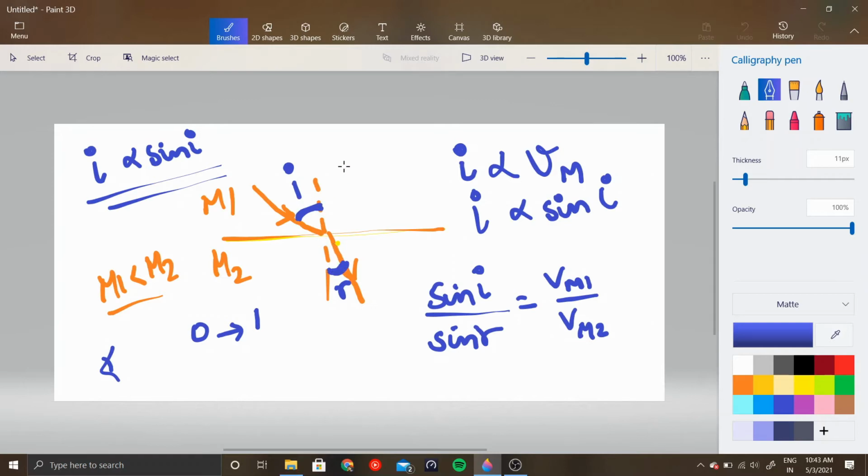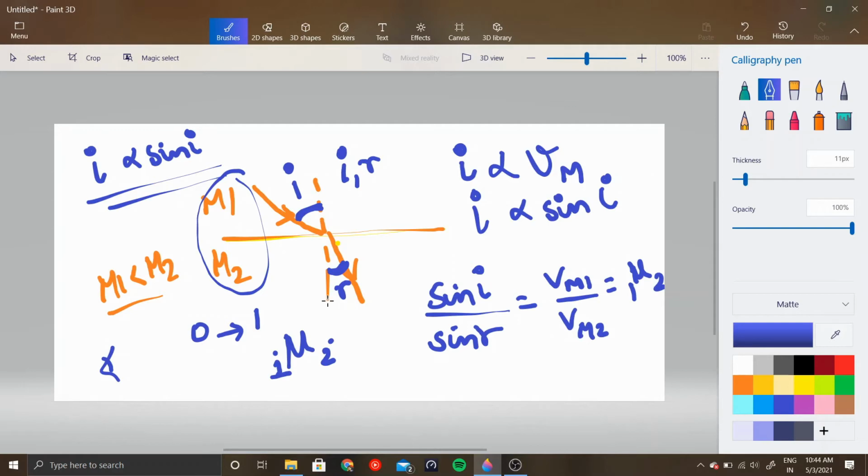So for any pair of I and R between these two media, this ratio of Vm1 to Vm2 is constant. This is represented using a factor known as the refractive index of medium 2 with respect to medium 1, written with the symbol mu of medium 2 with respect to medium 1. What this means is that the refractive index between a pair of media gives the ratio of the speed of light between medium 1 and medium 2.